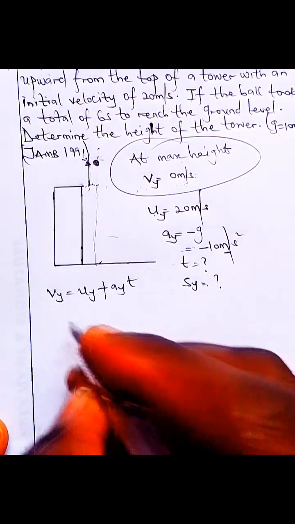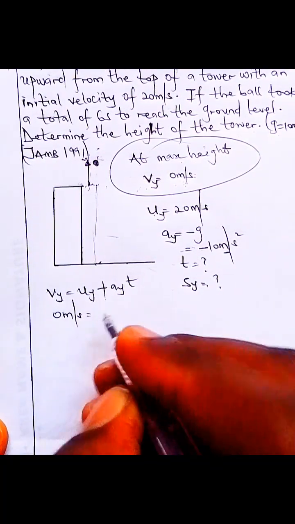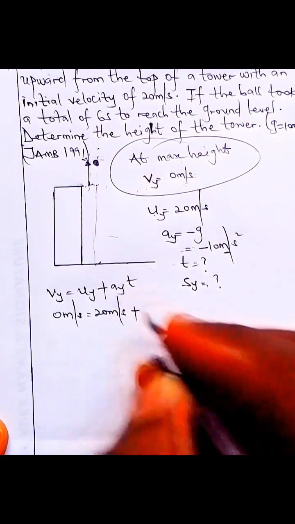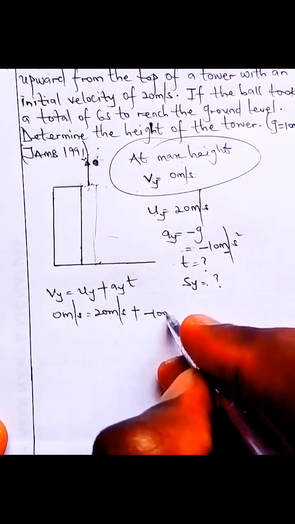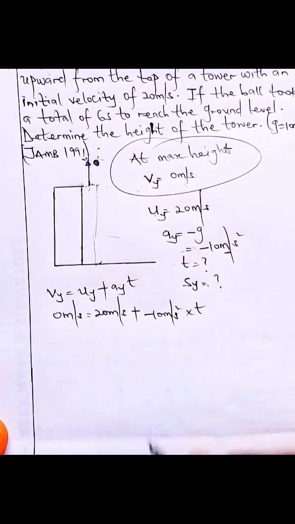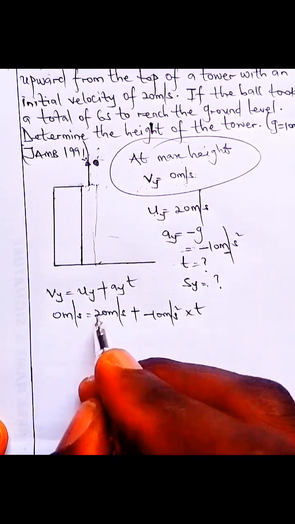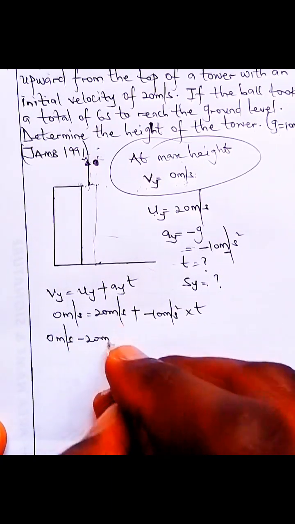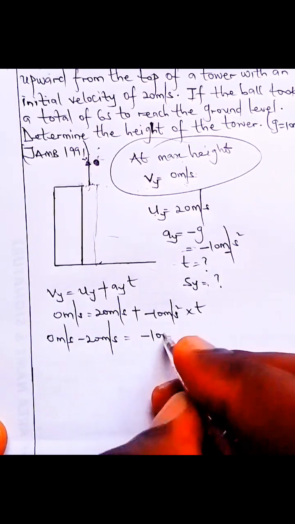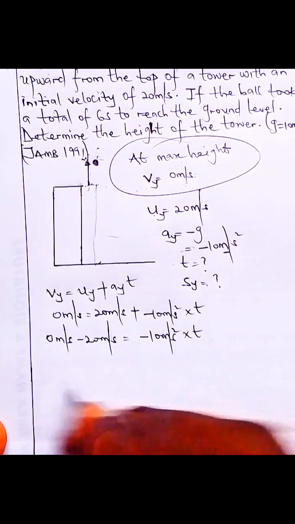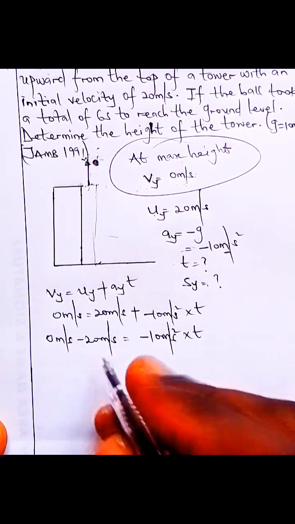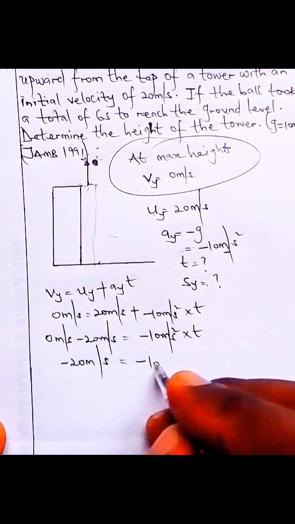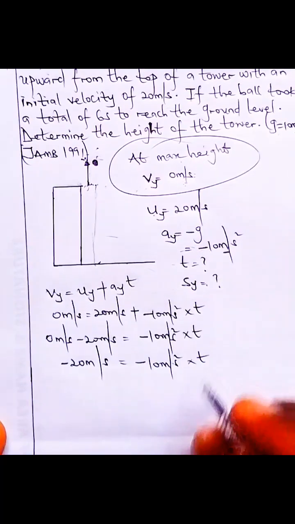So the v, the final velocity, is 0 meters per second. Initial speed, 20 meters per second. Then plus acceleration due to gravity, negative, minus 10 meters per second squared. The time is what we are looking for. So we're going to collect our like terms. This crosses to the other side. 0 meters per second minus 20 meters per second equals minus 10 meters per second squared times time. So 0 minus 20 meters per second is minus 20 meters per second, equals minus 10 meters per second squared times time taken.